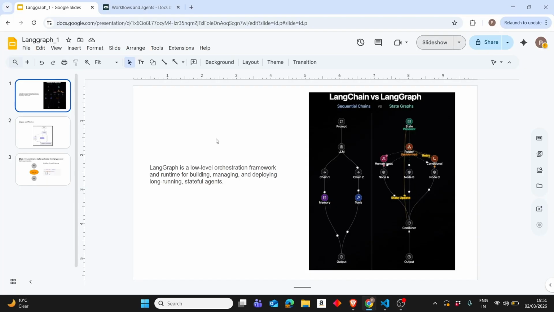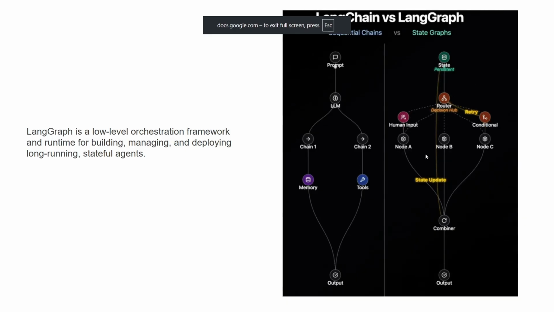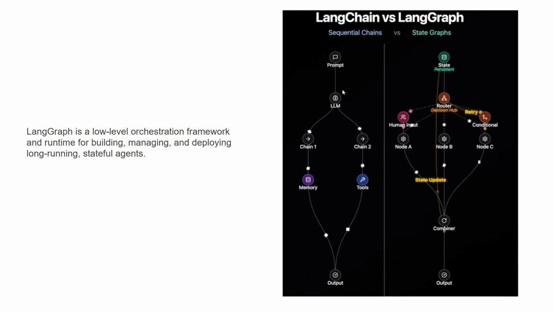Hello all. So in this video, we'll be starting with the new playlist called Langgraph. Unlike LangChain, Langgraph provides a graphical framework. In LangChain, it's a sequential chain, so everything goes in a sequence. For example, if there is an input, it goes to this LLM, then it goes to this chain, then it goes to this chain, and then the output. So it flows in one direction.